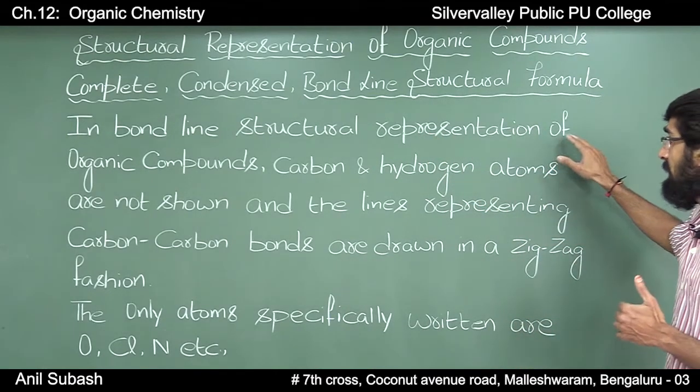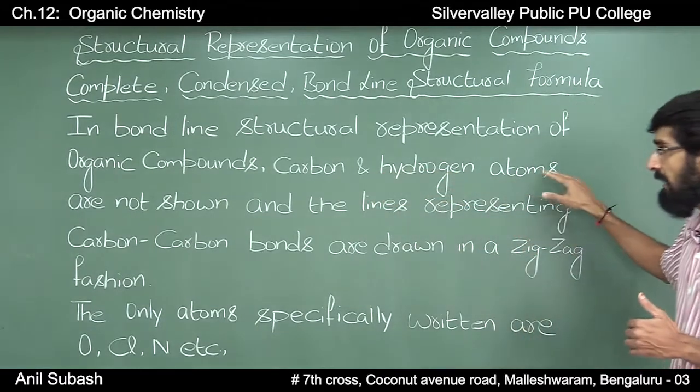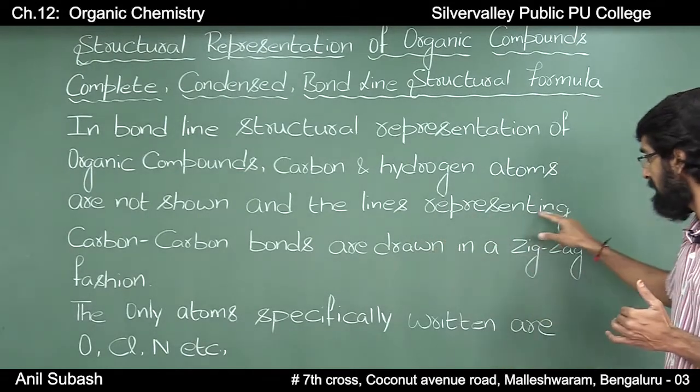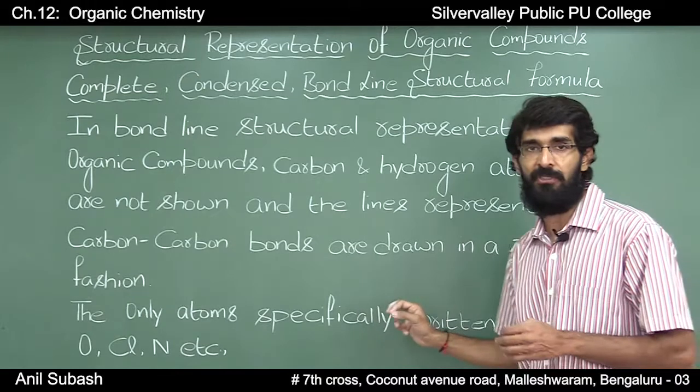Coming to the bond line structural representation, in bond line structural representation of organic compounds, carbon and hydrogen atoms are not shown, and the lines representing carbon-carbon bonds are drawn in a zigzag fashion.